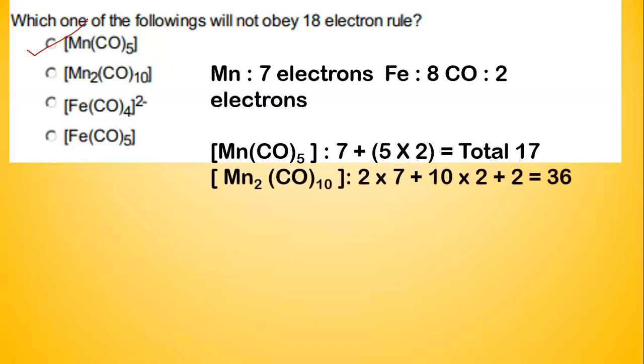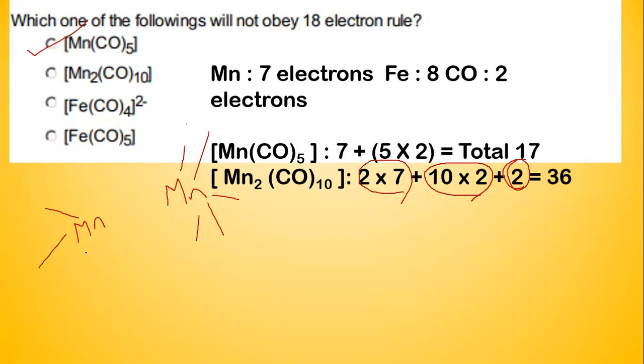In Mn2(CO)10, what happens? We have 2 into 7, which makes up 14, plus 10 into 2, which makes up 20. So we have 34 electrons already. So where does this 2 come from? That is an important question. There is a metal-metal bond in manganese. So in the structure, each of the manganese will have 5 carbon monoxide on them. I'm not drawing everything, but you just understand that each of the manganese will have 5 carbon monoxide, but these two should be linked to each other.